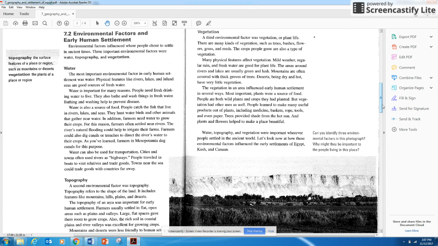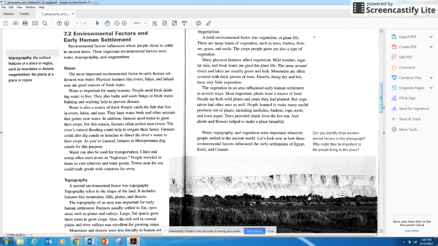Water is also a source of food. People catch the fish that live in the rivers, lakes, and seas. They hunt water birds and other animals that gather near water. In addition, farmers need water to grow their crops. For this reason, farmers often settled near rivers. The river's natural flooding could help to irrigate their farms. Farmers could also dig canals or trenches to direct the river's water towards their crops. As you've learned, farmers in Mesopotamia dug canals for this purpose.